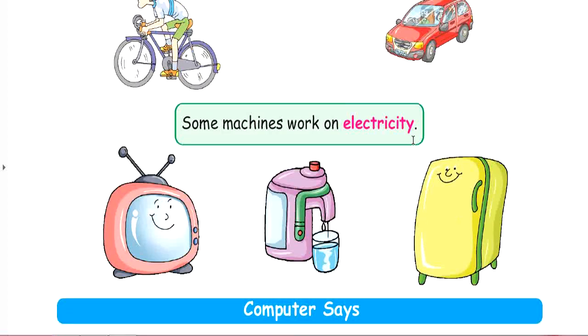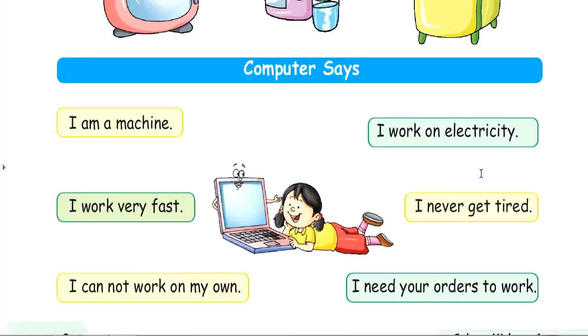These are the pictures of machines which work on electricity, like television, aquaguard, refrigerator. These are examples of machines which work on electricity, like your mobile phone, laptop, computer, all are machines which work with electricity. Now computer says I am a machine.